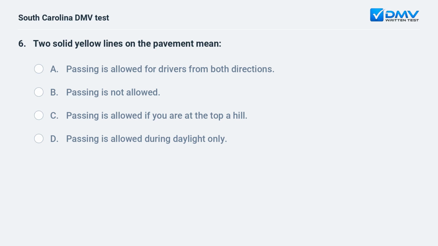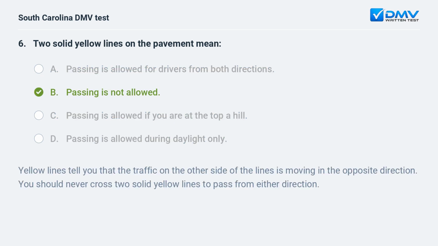2 solid yellow lines on the pavement mean A. Passing is allowed for drivers from both directions. B. Passing is not allowed. C. Passing is allowed if you are at the top of a hill. D. Passing is allowed during daylight only. B. Passing is not allowed.